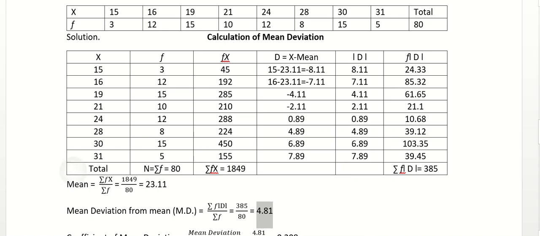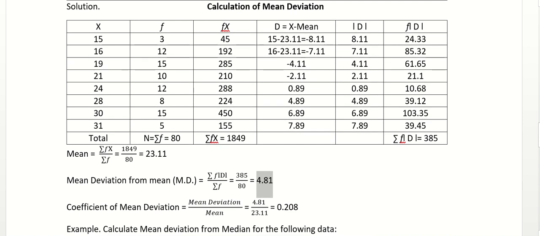The next step is calculating coefficient of mean deviation. So here mean deviation divided by mean. You know, in the previous question what we did was mean deviation divided by median, because we calculated mean deviation through median. But in this question we are calculating mean deviation through mean. That's why we are applying mean here in the denominator. So 4.81, this mean deviation, divided by mean 23.11. So coefficient of mean deviation is 0.208. Right.